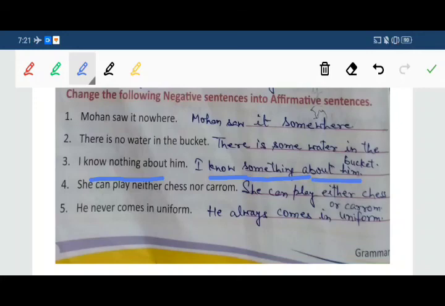Fourth: she can play neither chess nor carom. Answer is: she can play either chess or carom. Now fifth one: he never comes in uniform. He always comes in uniform.